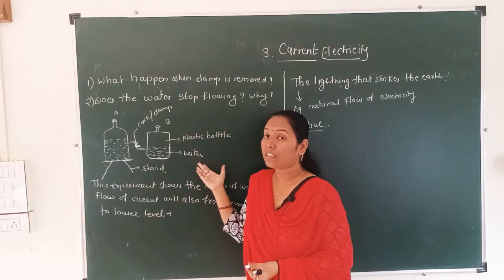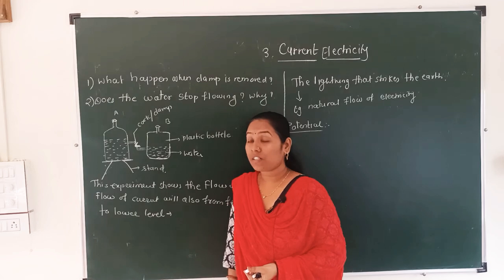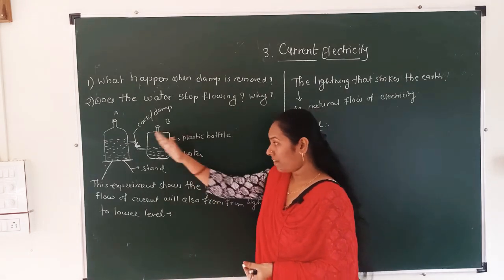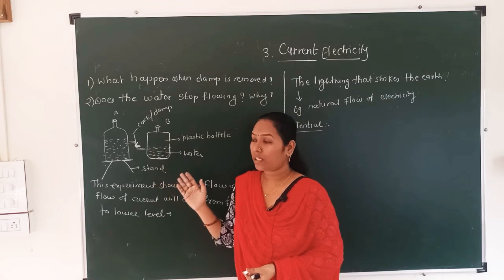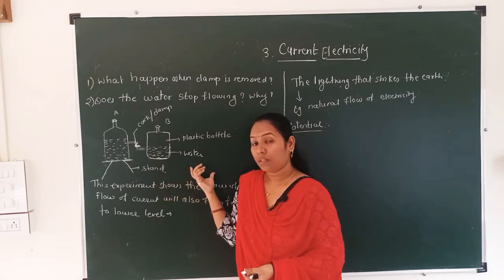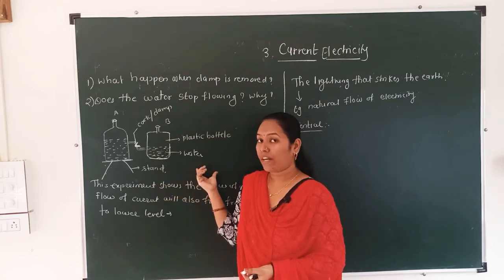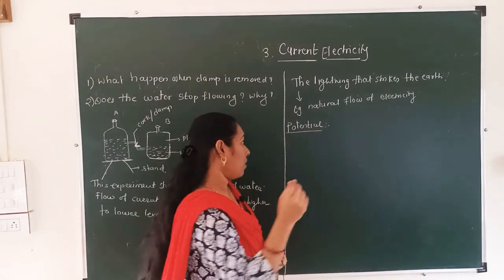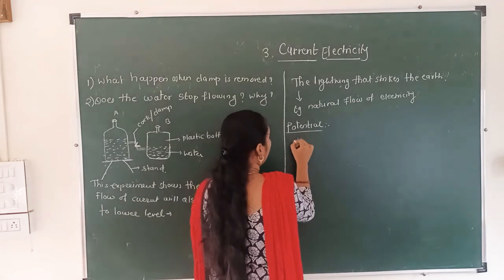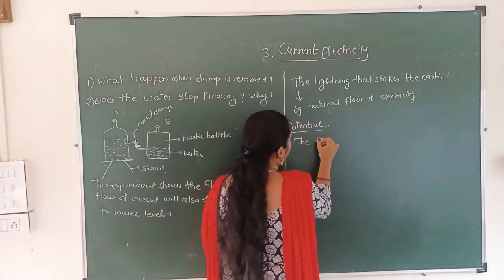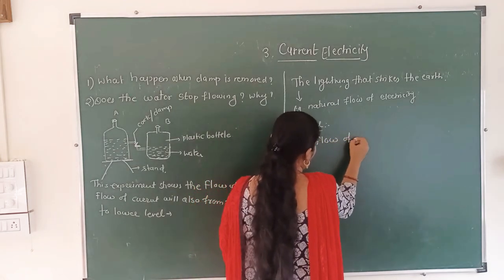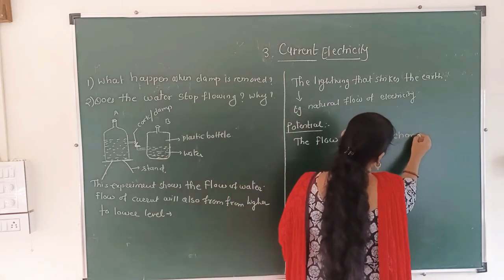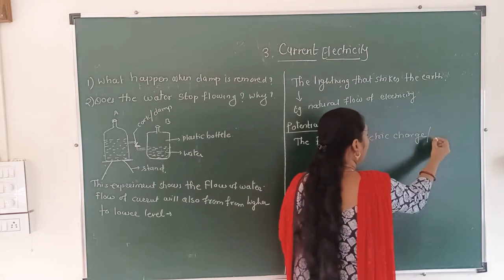Just like water, the flow of electric charge, or the flow of electric current, is also dependent on the level between 2 points, and this level is known as electric potential.